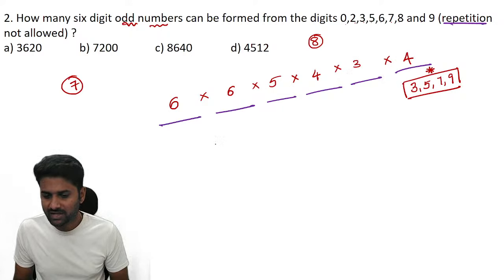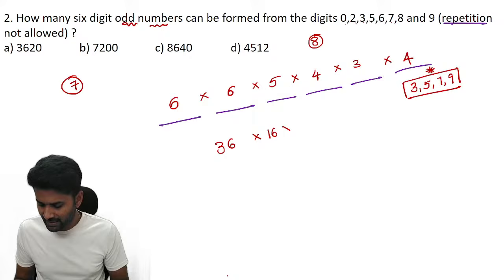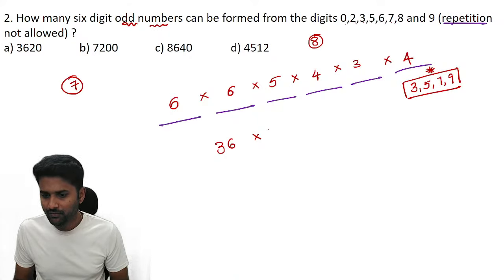So just check with the calculation. 6 into 6 is 36. 4 into 4 is 16. And 16 into 3 is 48. So 48, and again 5 is all about 10 by 2, which is exactly 24 times.